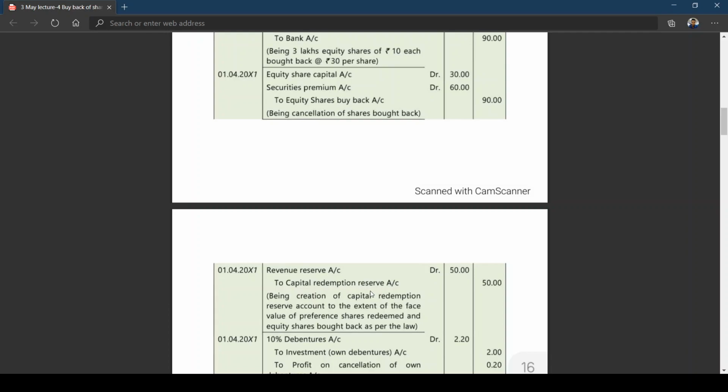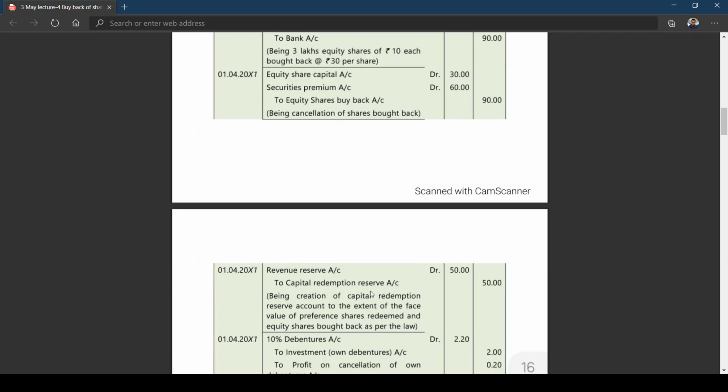I think you need to create capital redemption reserve on two aspects. One is nominal value of redeemable preference share capital. The other one is buyback of shares. So in both the cases, 20 lakhs is the nominal value of redeemable preference share capital. 30 lakhs is for buyback of equity shares. What is the nominal value of buyback of equity shares? 30 lakhs. So for that they are using which one? Revenue reserve. If revenue reserve is not sufficient, you can create capital redemption reserve for buyback of shares using security premium. I hope you are able to understand this.